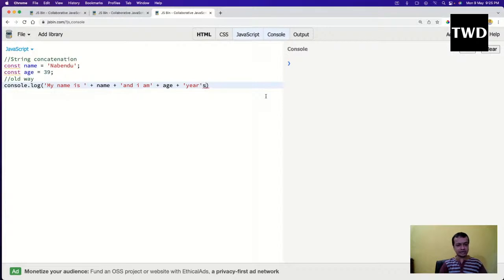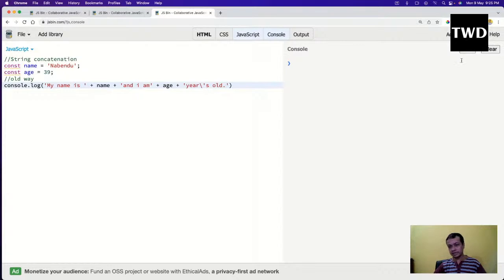But I'm not able to write the apostrophe in I'm, and it is giving an error, because I'm already using single quotes. So I have to escape it like this, and then I can give the next part, years old. So like this I have to do.